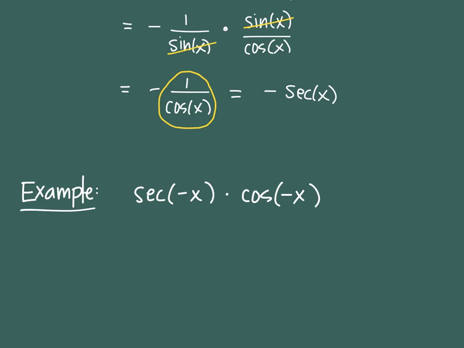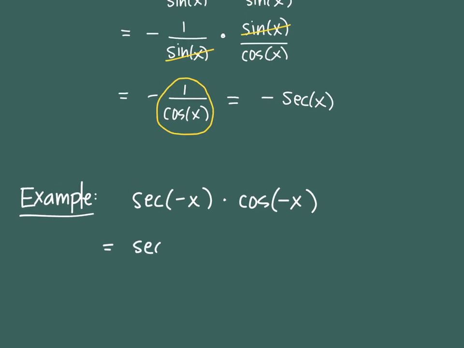Okay, so I'll deal with the negatives. Both of these belong to the category where they become their positive self, the absolute value. So secant of negative x can get replaced with secant of positive x. Cosine of negative x is the identical twin of cosine of positive x. They are identical to each other.